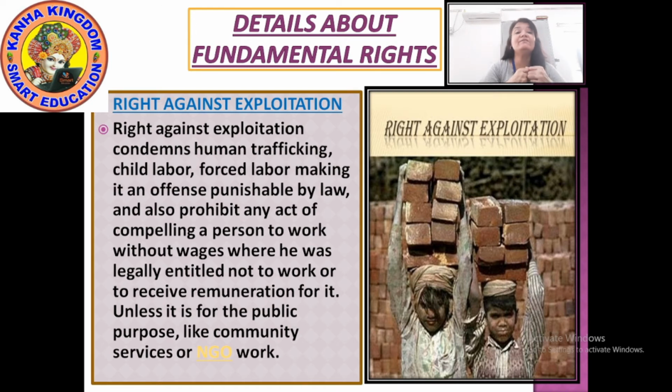But if somebody is taking work from you and not paying you for that, that is exploitation. He or she is using you, and for this the right against exploitation is there in the Constitution, which says that each and every person of the country who works under someone has the right to wages.